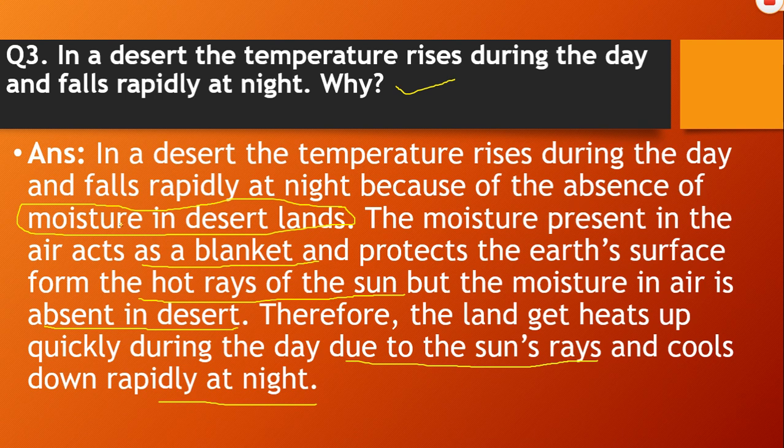The moisture present in the air acts as a blanket and protects the earth's surface from the hot rays of the sun. But the moisture in air is absent in desert. That's why the land heats up quickly during the day due to the sun's rays and cools rapidly at night. Hope now this answer is clear to you, children.